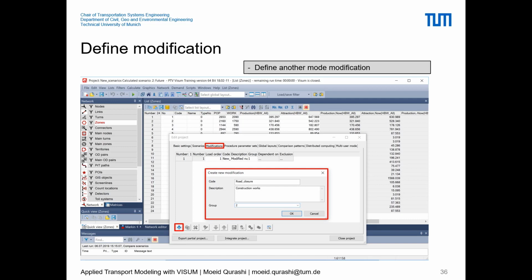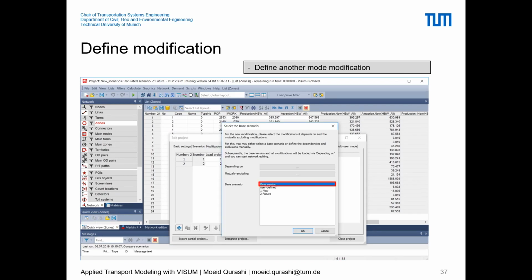And to do this, we will go back to the modifications tab, press on create, define the code as road closure, and set it as another group ID, that is group 2. Then here we can select the base scenario, and now in the base scenario you have two new options, that is now and future. The base version is what we have as the base model.